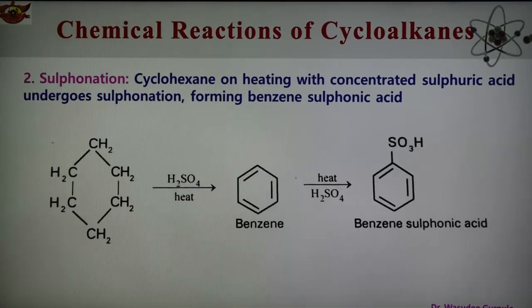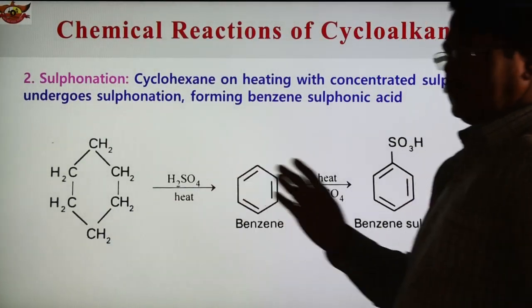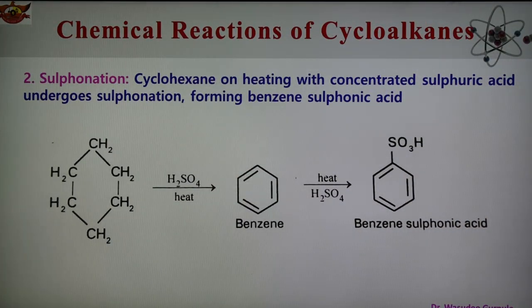Second is the sulfonation reaction. In sulfonation, cyclohexane on heating with concentrated sulfuric acid undergoes a reaction, forming benzene sulfonic acid. Here again is cyclohexane, which is unstable, and ring opening can take place.